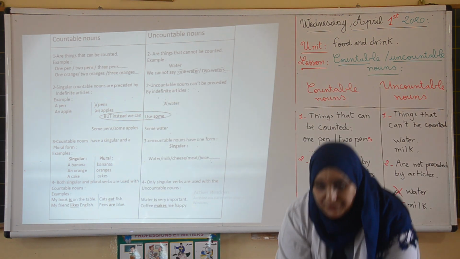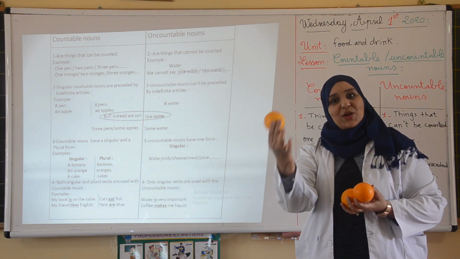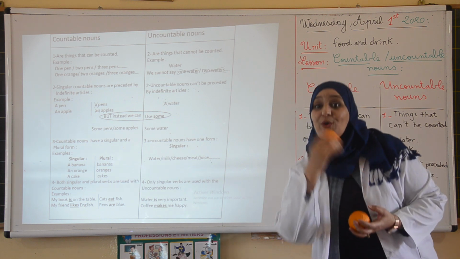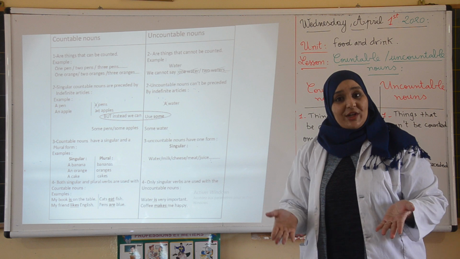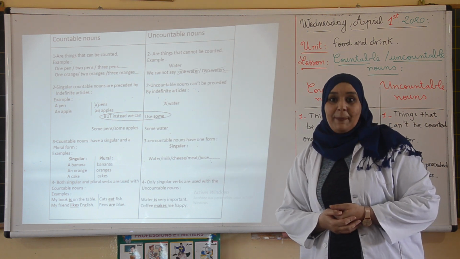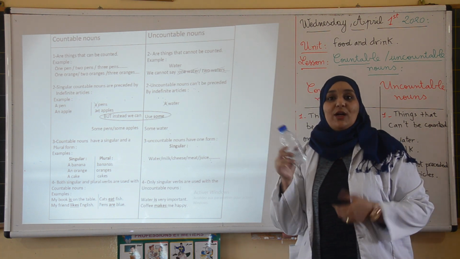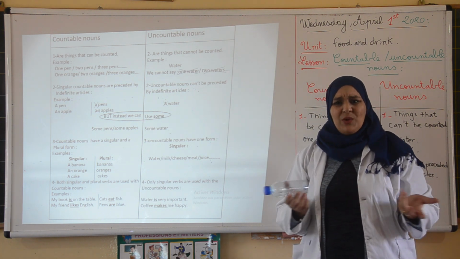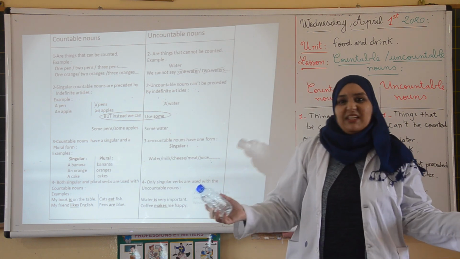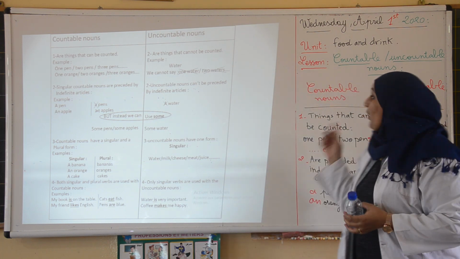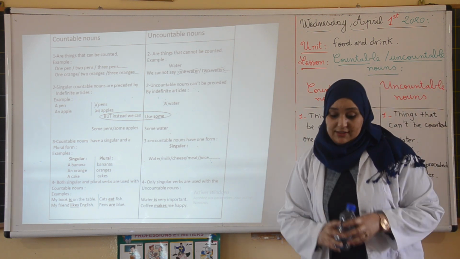Same thing for these oranges. I can count oranges, right? Yes, I can say 1 orange, 2 oranges, 3 oranges, right? So orange is a countable noun as well. But look at this. What's this? This is water. Water is a liquid. Can we count water? Can we say 1 water, 2 waters, 3 waters? It is impossible. So again here, water is an uncountable noun, since we cannot count it.